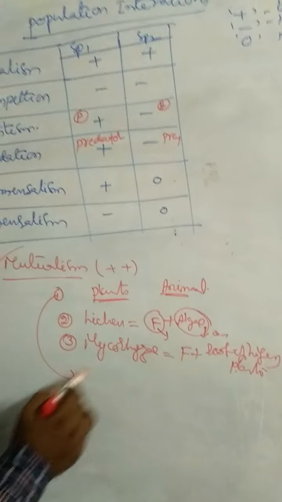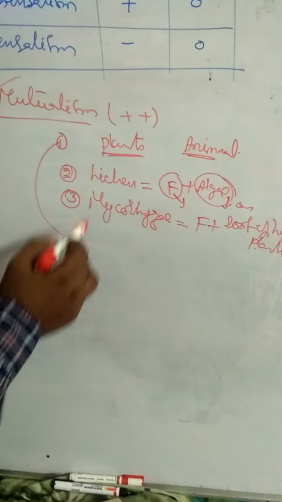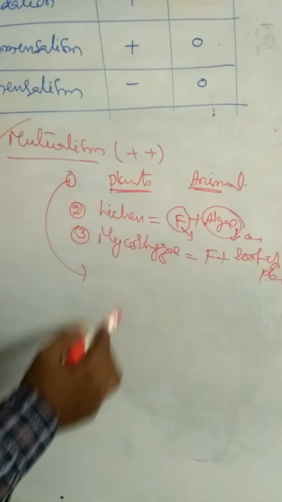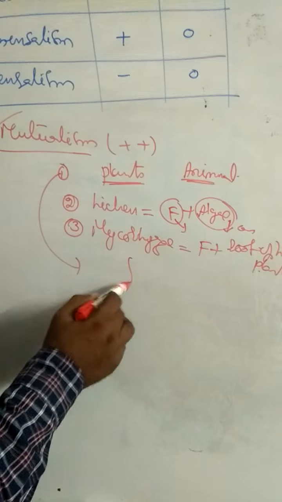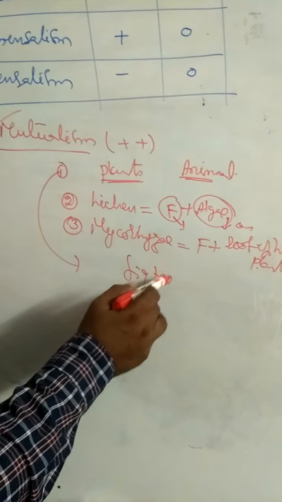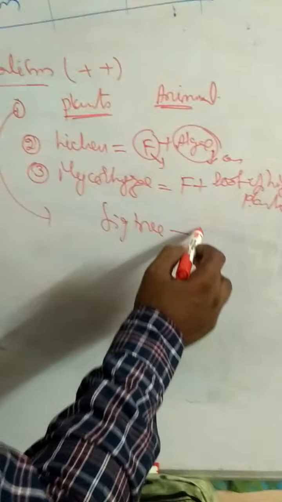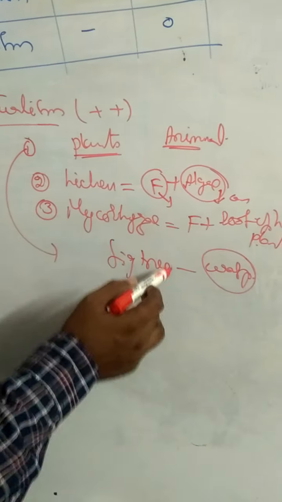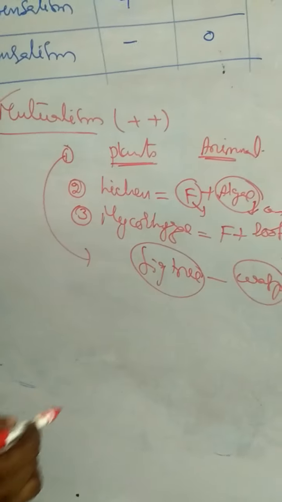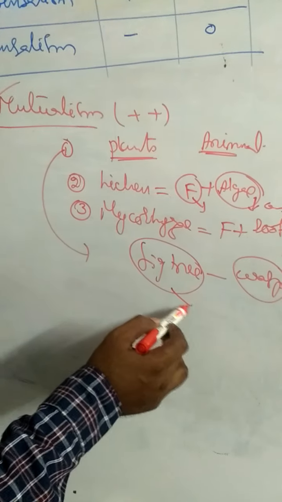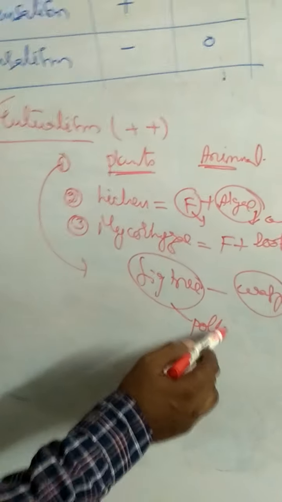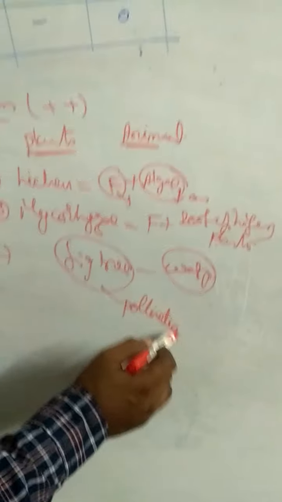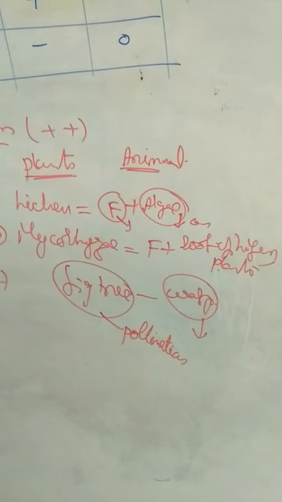Another example for plants and animals is the fig tree, wasps and fig tree. What is the benefit for the fig tree? Pollination. What is the benefit for the wasps?